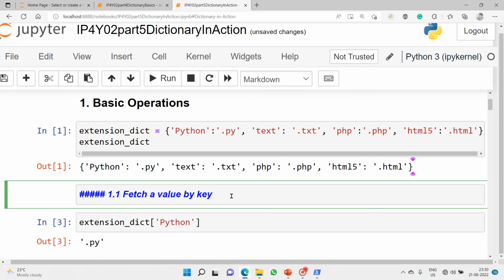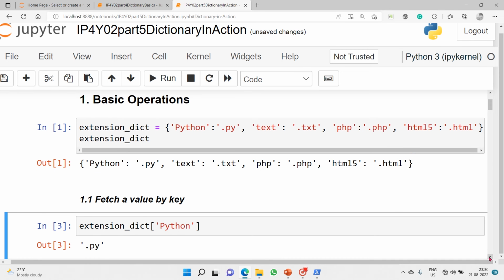Now we'll start fetching the value using key, because now we have moved from list to dictionaries. In a list we generally use offset index position to fetch items or objects, whereas here we use key.